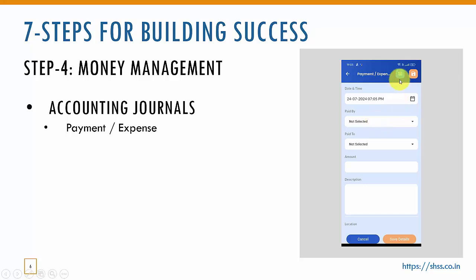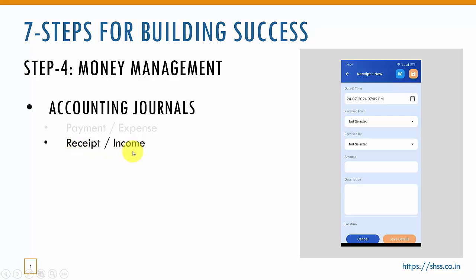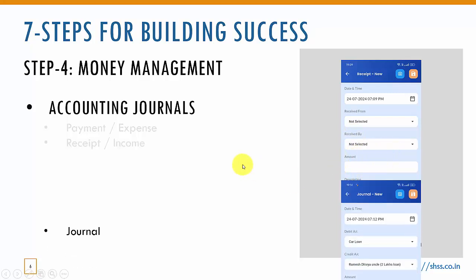Optionally, you can also capture an image or bill image. Similarly, receipt: how we received, and where from we received. Which person is giving the money, and received by, whether it is cash or bank, that we will select here. What is the amount and what is the description.